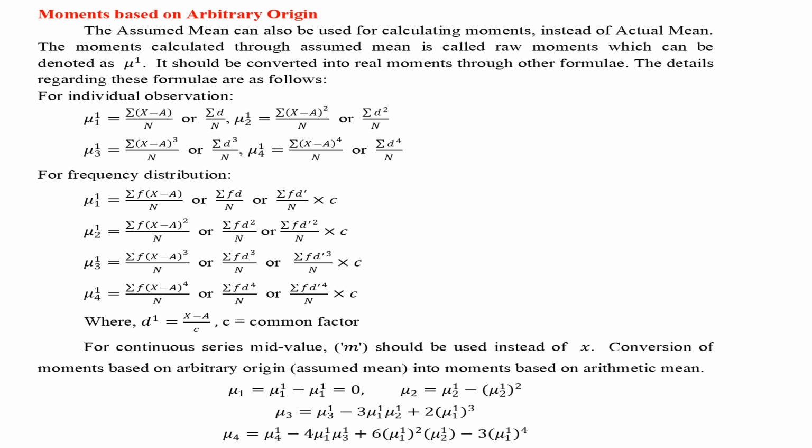For individual observation, the procedure of calculating mu1 dash, mu2 dash, mu3 dash, and mu4 dash is given here. It's based on the assumed mean instead of the arithmetic mean. Hence deviations of data are calculated from the assumed mean. For frequency distribution, the calculations are the same but f, that's frequency, should be used. C equals common factor. For continuous series, mid-value m should be used instead of x.